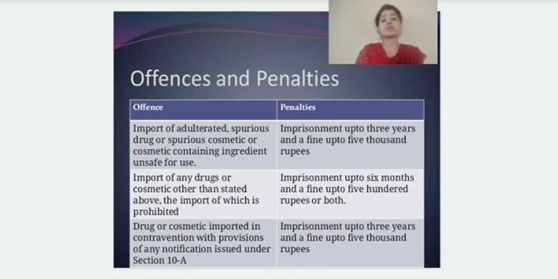If drugs and cosmetics are imported in contravention of the provisions of any notification issued under section 10A, then the person is liable for imprisonment up to 3 years and a fine up to 5,000 rupees. So these are the different offences and penalties.